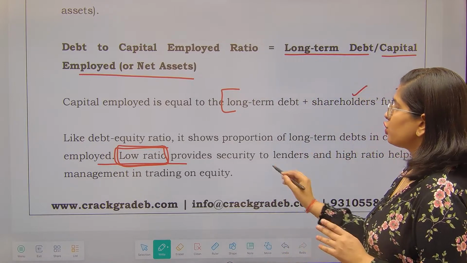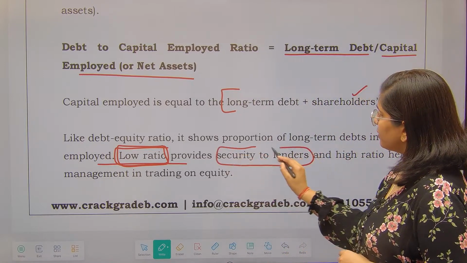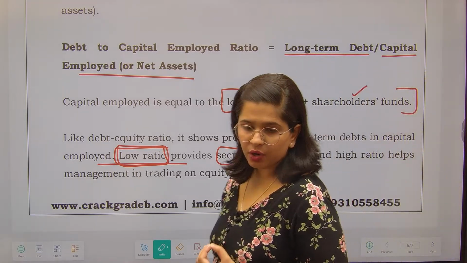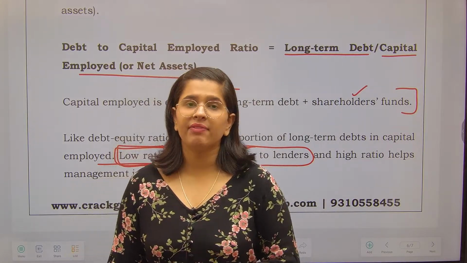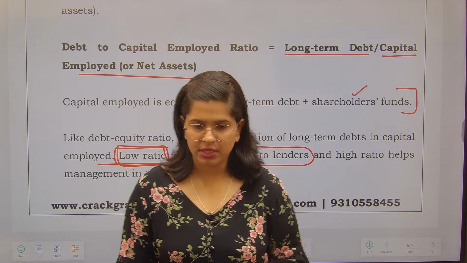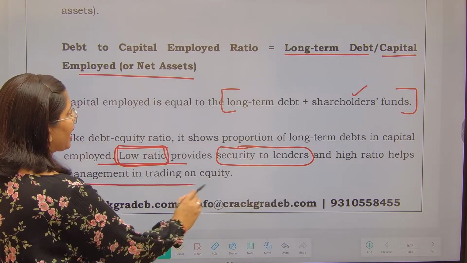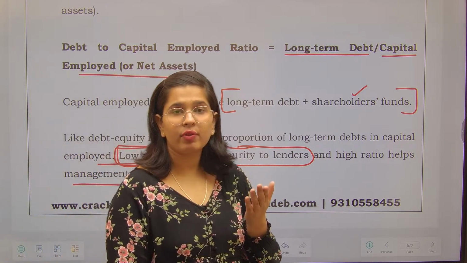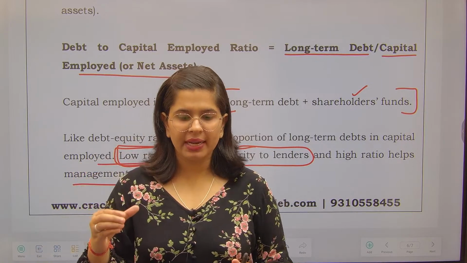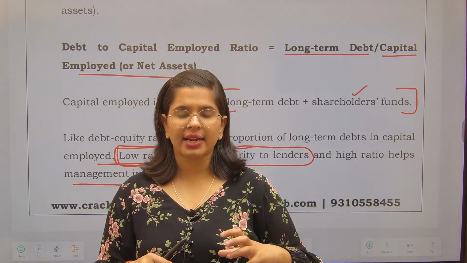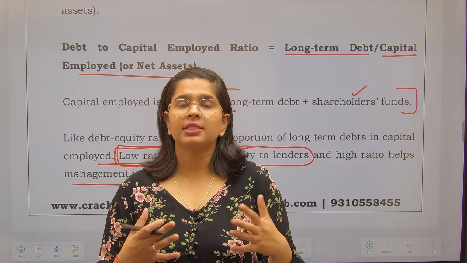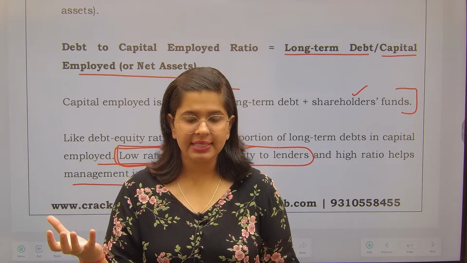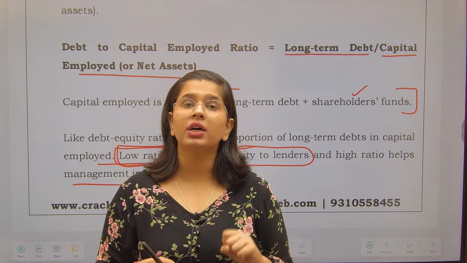So low ratio provides the security to lenders. Lenders think that no problem, if we are giving the loan to this particular company, this company will be able to give back our loans, right? And high ratio helps the management in trading on equity. So if my organization is there, what will I want? I will want that my capital should be less and I should borrow the money from outsiders and do business on it, right? This is called trading on equity. Trading on equity means when you keep your own equity less and you borrow from outsiders to do the trade.